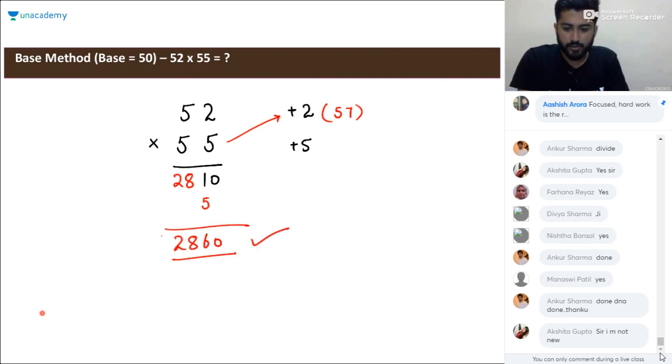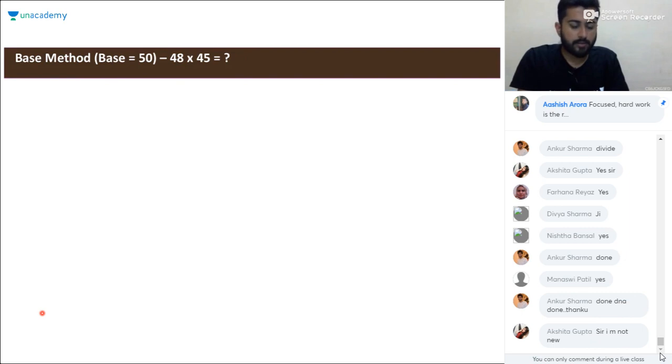Okay, so this was for the numbers which are greater than 50. Now this is for the numbers which are less than 50. 48 into 45. Tell me the product.